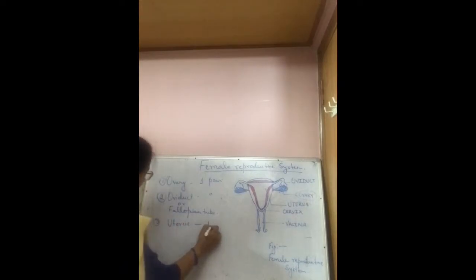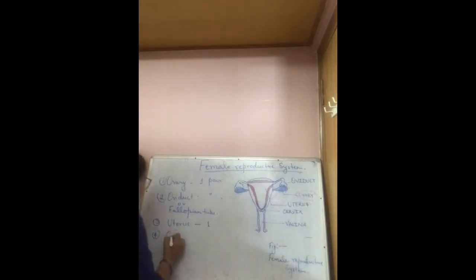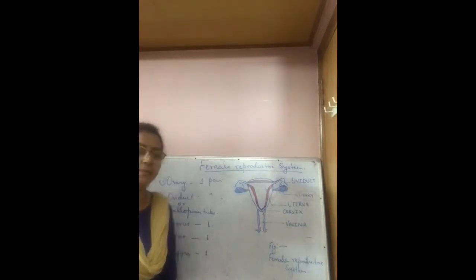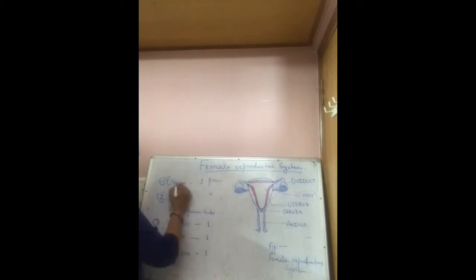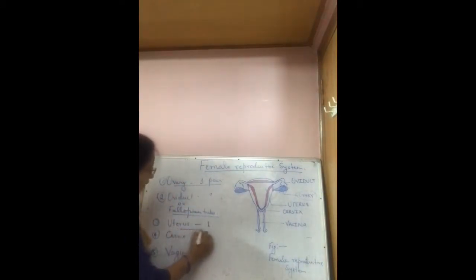Its number is 1. Fourth one, cervix. It is also 1. And fifth one, vagina. Its number is also 1. That means female reproductive system consists of one pair of ovary, one pair of oviduct, one uterus, one cervix and one vagina.